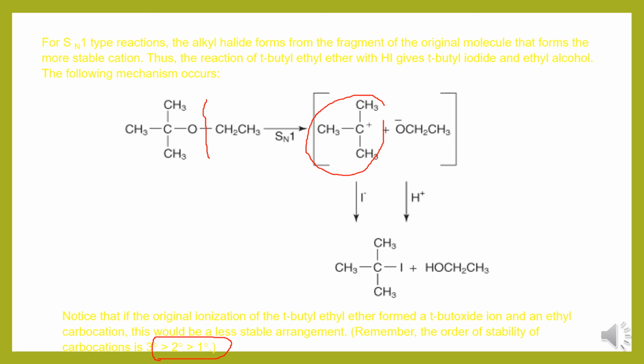If it cleaves on the other side, it is a more stable arrangement. If it cleaves on the RHS side of the oxygen, it will be a less stable arrangement. If it cleaves on the LHS side of the oxygen, then it is a more stable arrangement. So this is about cleavage reactions.